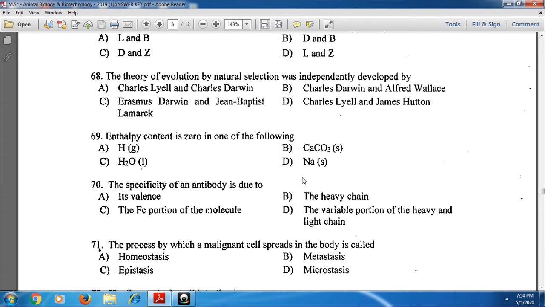And next, coming to the 70th one: the specificity of an antibody is due to. An antibody consists of heavy chains and light chains, which mainly consist of variable portions. The variable portions are mainly responsible for the antigen binding sites. Hence the specificity of an antibody is mainly due to the variable portion of the heavy and light chains.